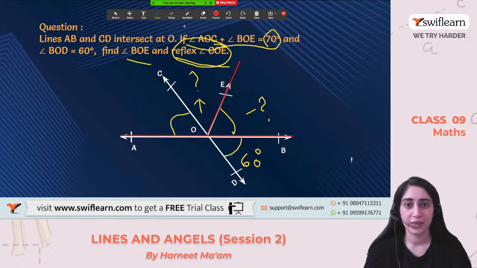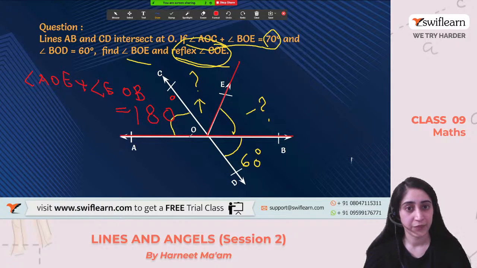With this, it shows that angle AOC plus angle COE plus angle EOB is equal to how much? 180 degrees, because it is a linear pair, right?